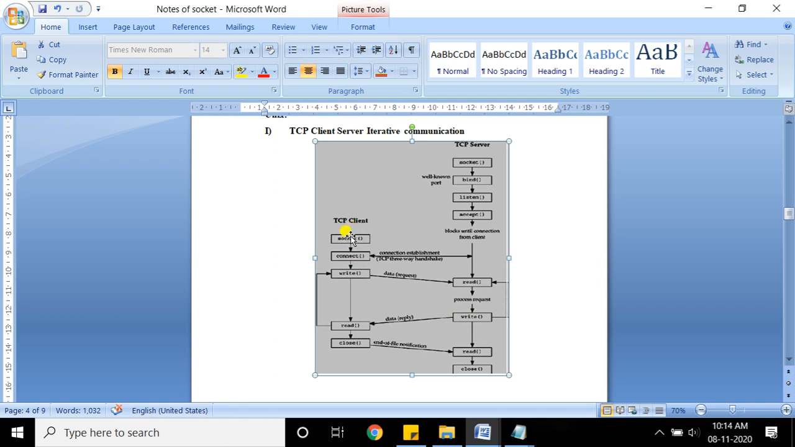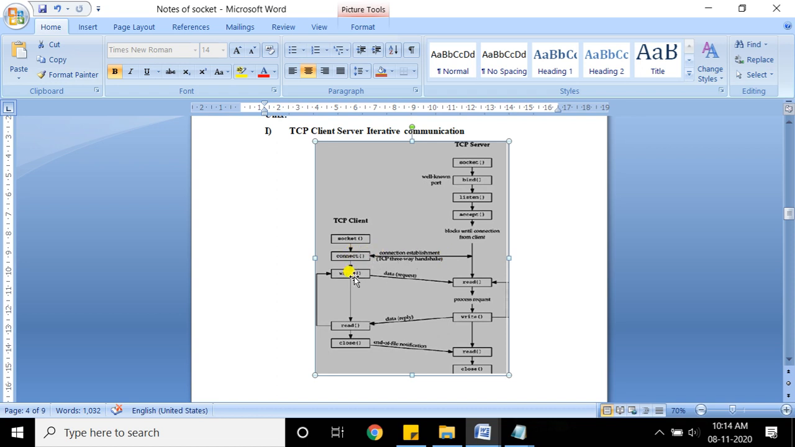If you look at the client side, the system calls at the client will be different. It is socket, which is very similar to the server system call. After that there will be no binding required, because at the client we don't require binding of addresses to the socket. So directly there will be the connect system call. The connect system call sends a connection request to the server. All of you know that it is a three-way handshaking process; in TCP we learn this. So connect will do that.